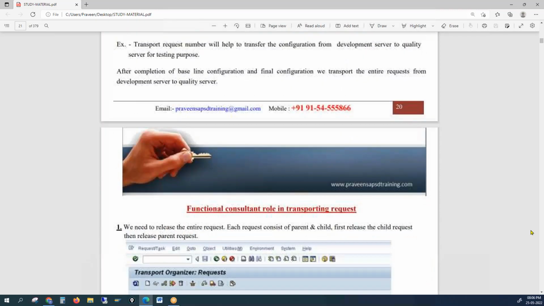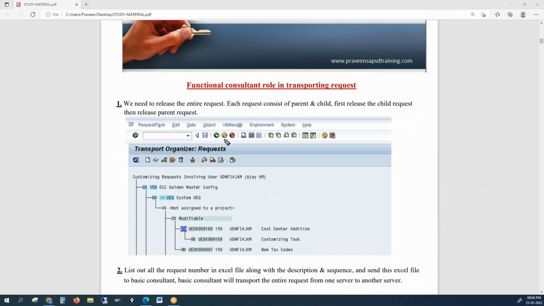There are two things again. In interviews also they ask this question, very important. Here we are using the terms parent and child, but actually the parent is called a request, and the child is called a task. So in interviews they may ask, what is the difference between a request and a task? Here they say parent and child for easy understanding, but it is called a request and a task. One request can hold multiple tasks.